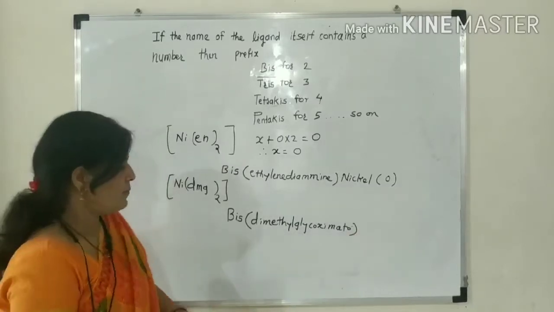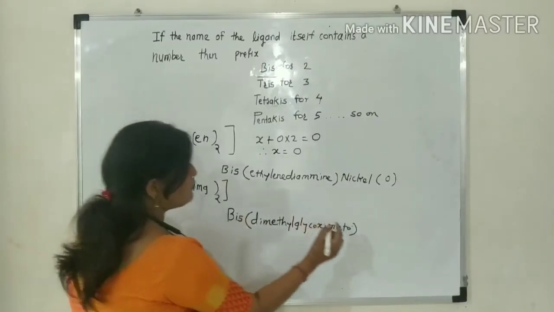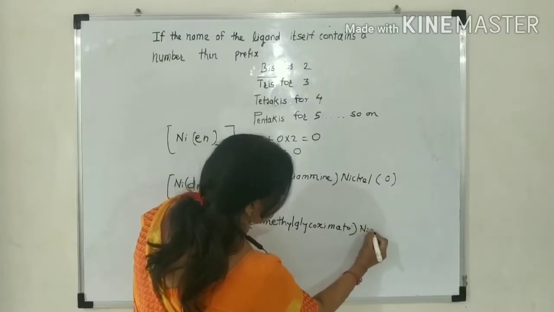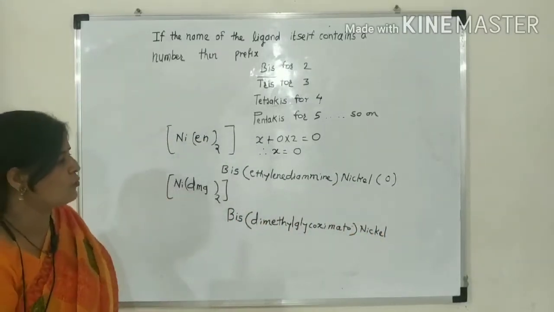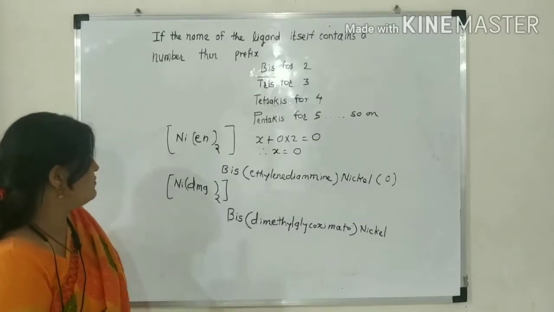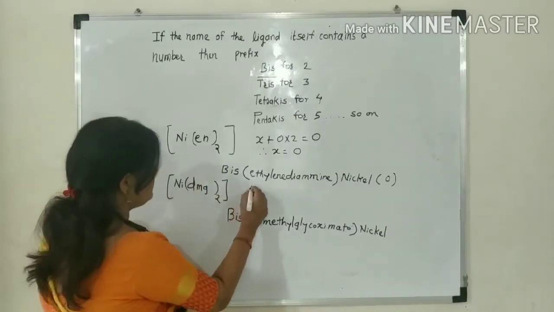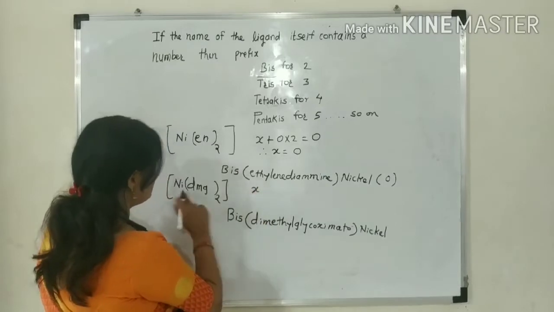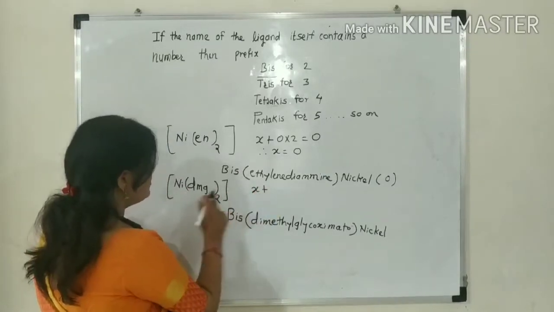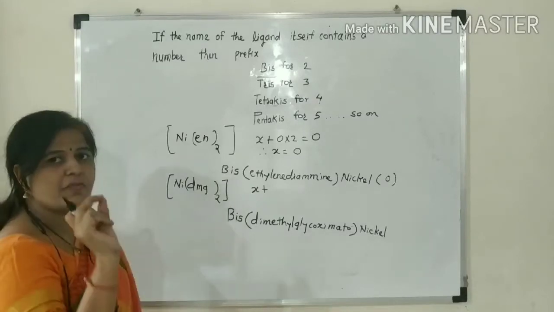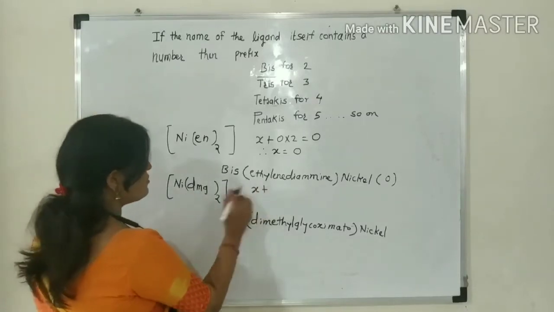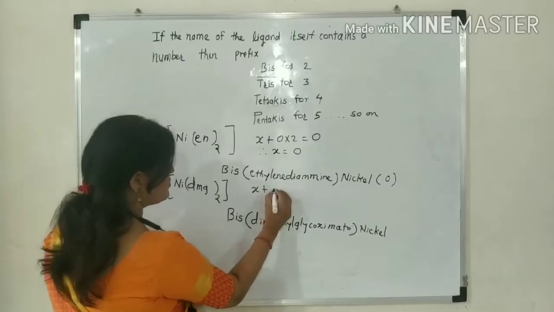Then the name of the metal, nickel. Now lastly you have to write the oxidation state of nickel. Let it be X. Dimethyl glyoximato is a negative ligand which carries -1 charge, present 2 times.